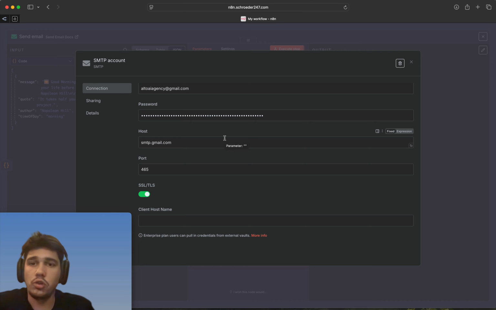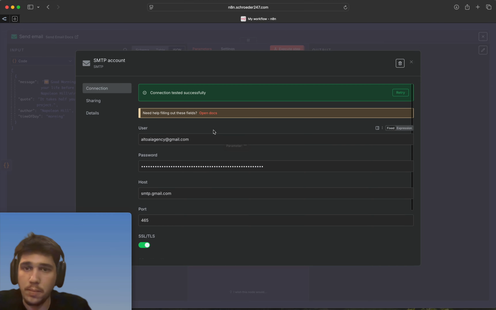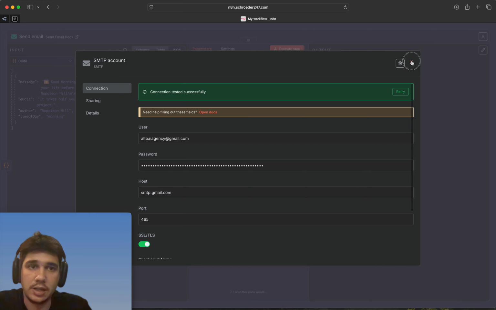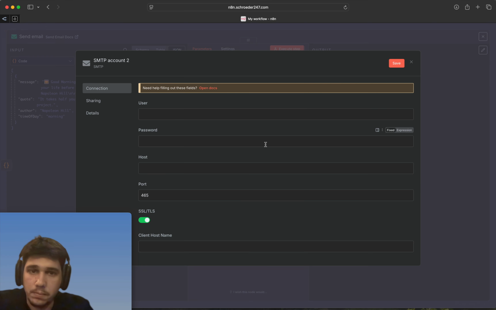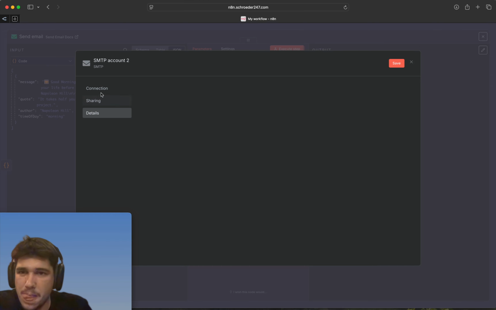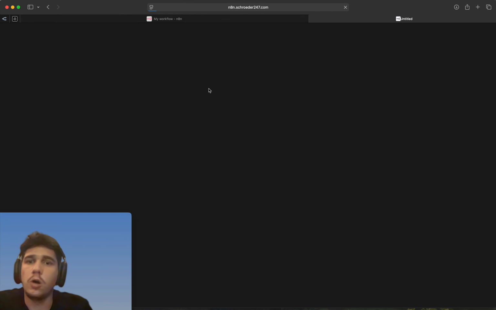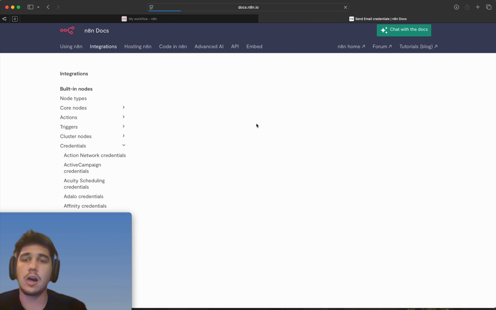And then what you're going to do is go on Google and create yourself an app password. Basically, the best way I can show you how to do all this stuff is creating a new credential. Where is it? Oh, okay, Open Docs. This is going to just show you how to get this done.